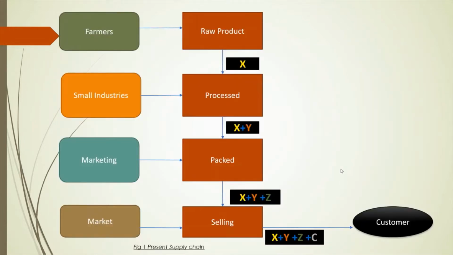Now this is our present system. Here the farmer simply produces the raw product, small industries buy the product, and then it goes to marketing and is sold to the market. Now the main problem is that the small scale industries have to take a loan. If the total crop produce is worth 1 lakh, then they have to take a loan of 1 lakh.